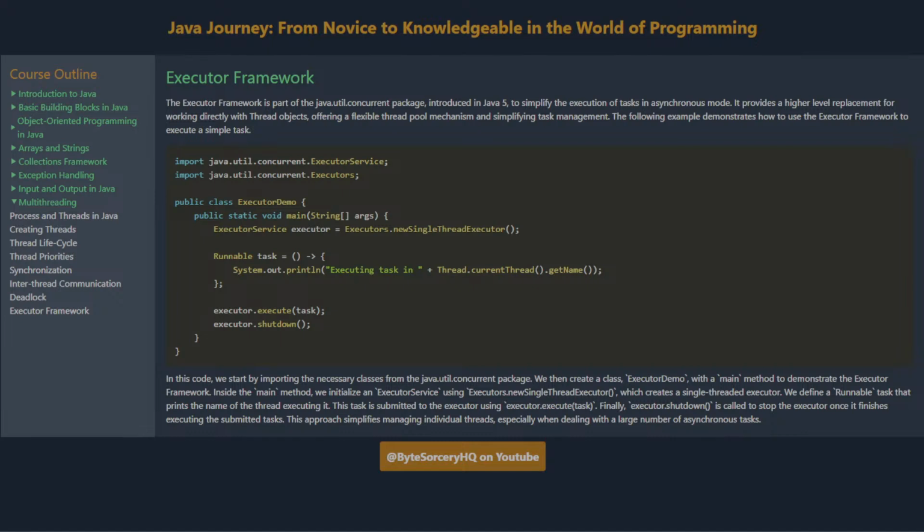We define a runnable task that prints the name of the thread executing it. This task is submitted to the executor using executor.execute. Finally, executor.shutdown is called to stop the executor once it finishes executing the submitted tasks. This approach simplifies managing individual threads, especially when dealing with a large number of asynchronous tasks.